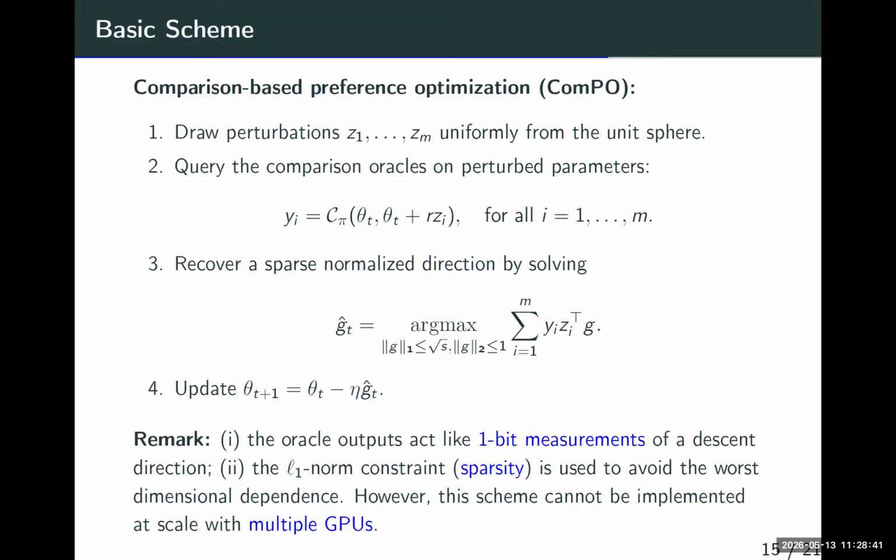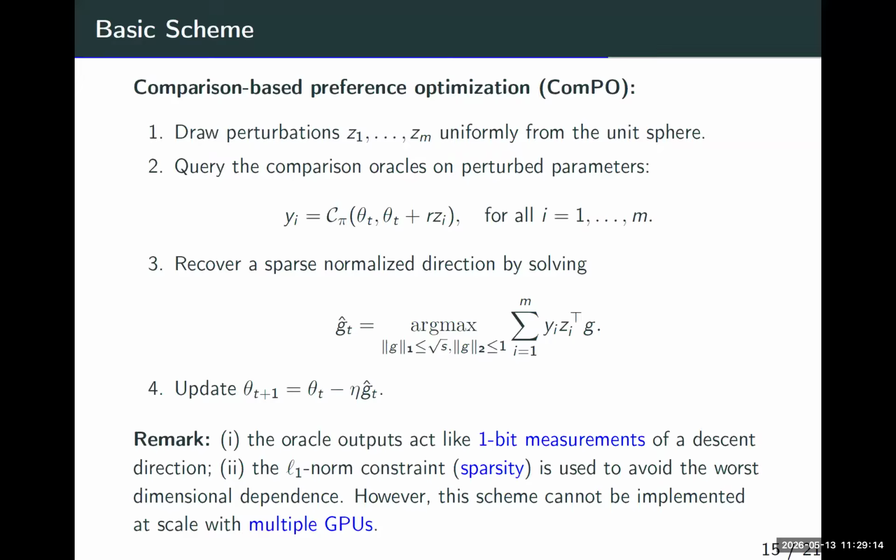Yes, I agree with you. It's a kind of compressing information. Here we use the L1 norm, and we can have some other approaches to do that. In fact, in our practical scheme, we modify it because we cannot implement this approach for large model alignment. Solving this optimization problem is extremely computationally heavy, because the dimension of g could be in the billions.